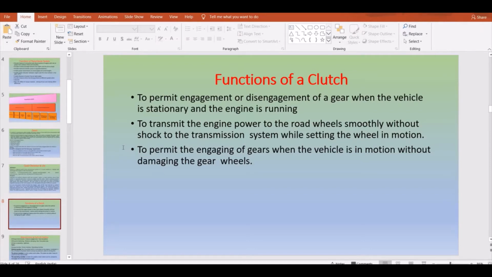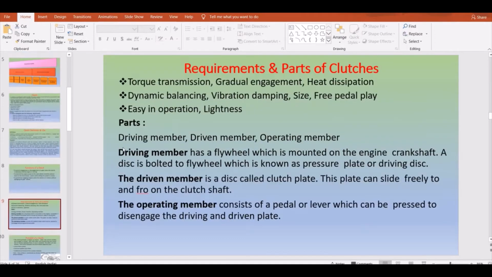You can list out any number of functions related to this. If it is asked as a 2-marker question, these are the 3 functions which you can list out. If there are any more functions which I have missed, which I have not listed over here, you can also add some points to this. Next, requirements. Just before this we learned about the functions, now we'll move on to the requirements. So what are the basic requirements?